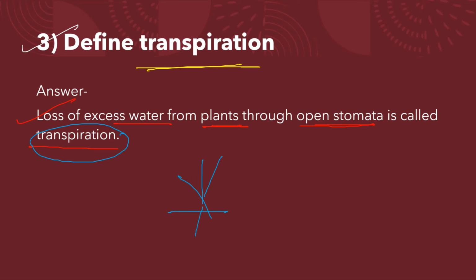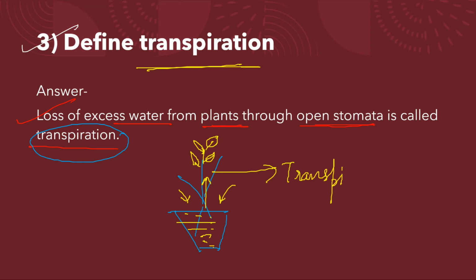It happens that when we have a plant in our garden, so what we do? We pour lots of water, right? And the lots of water is taken in by the plant, and when the plant is having lots of water, it needs to excrete that water, right? And to excrete the water, it needs a process which is known as transpiration. Clear, students?